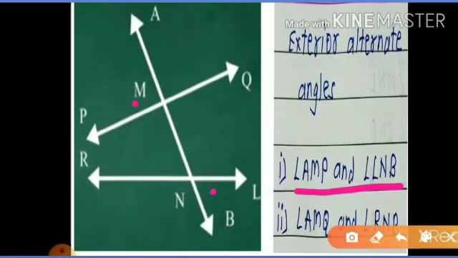Second pair is angle AMQ and angle RNB. This is the second pair of exterior alternate angles. In this way, we can find the two pairs of exterior alternate angles in the given figure.